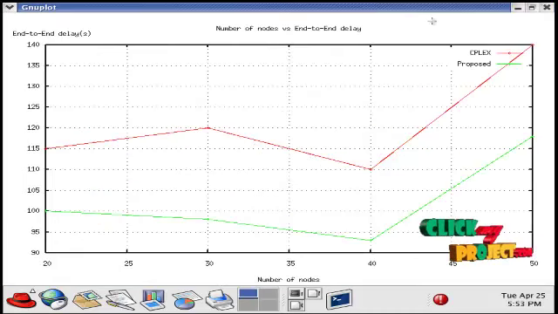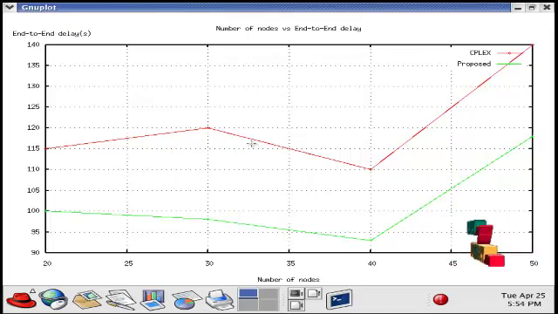Here the number of nodes is varied, and we find the end-to-end delay for packet transmission for each and every node in the network. For this, we have less end-to-end delay than the existing work. The proposed system has higher performance.